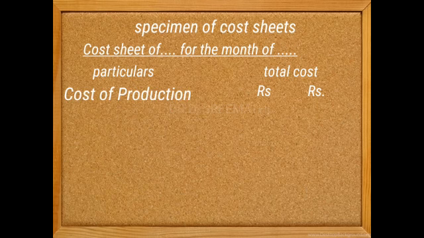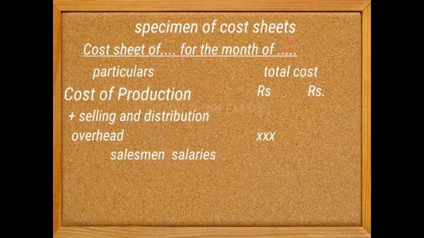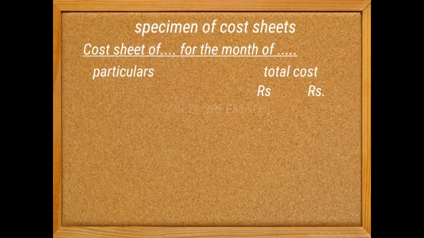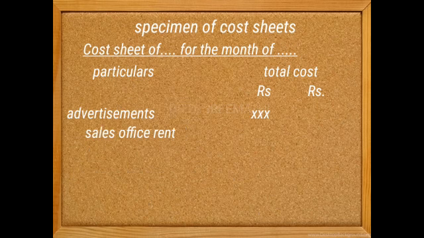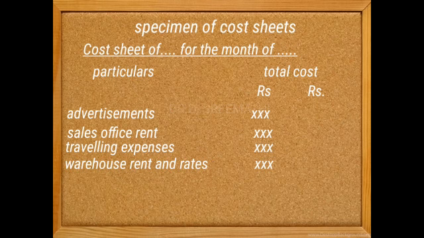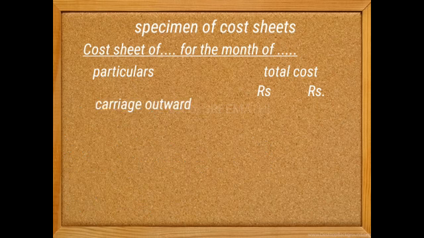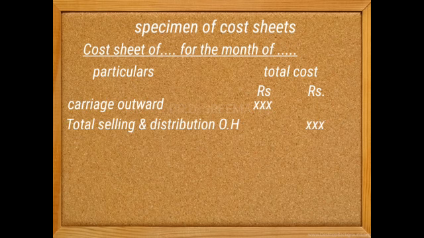Along with cost of production, we have to add the selling and distribution overheads. What are the expenses related to the sales department? That is the salesman's salaries, salesman's commission, showroom rent, showroom expenses, advertisement, sales office rent, traveling expenses of salesmen, warehouse rent and rates, warehouse staff salaries, repair and depreciation of delivery vans, and carriage outward. All this total we call selling and distribution overhead.